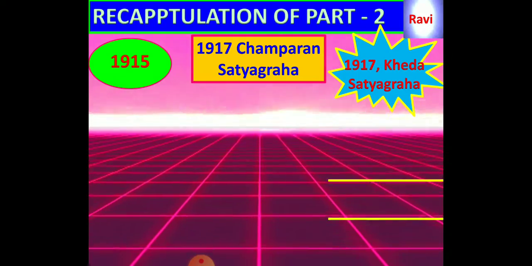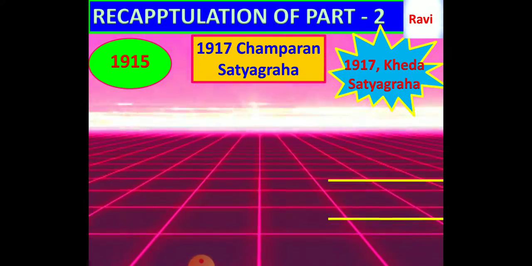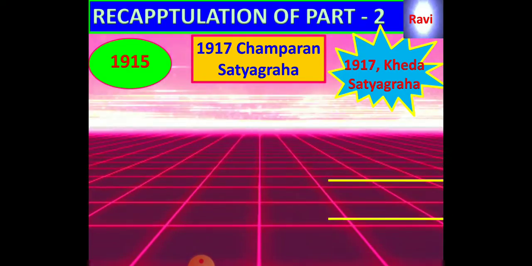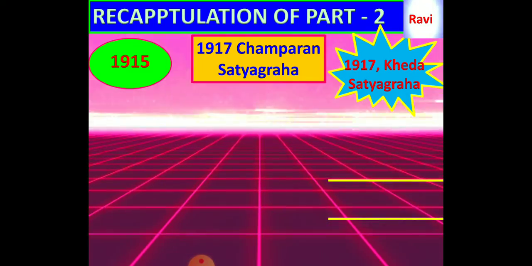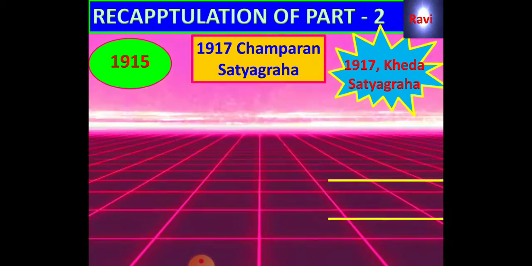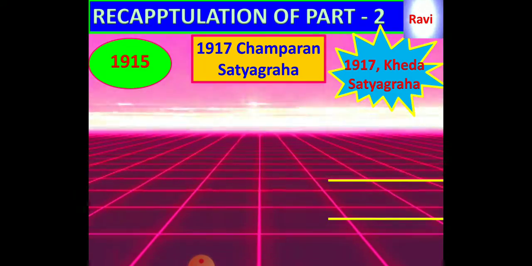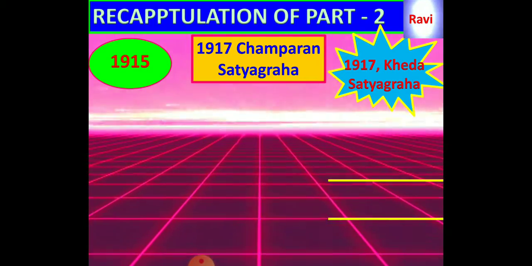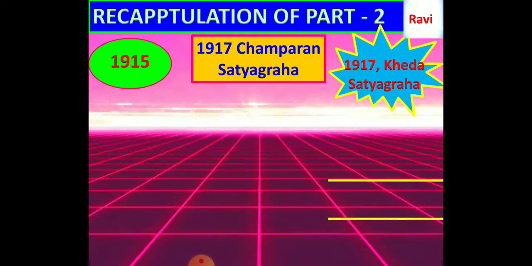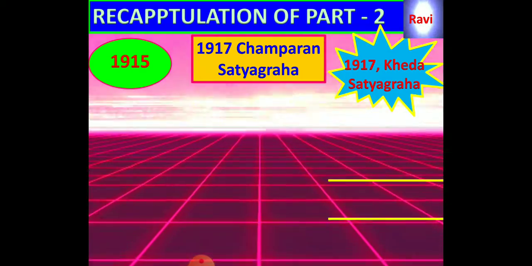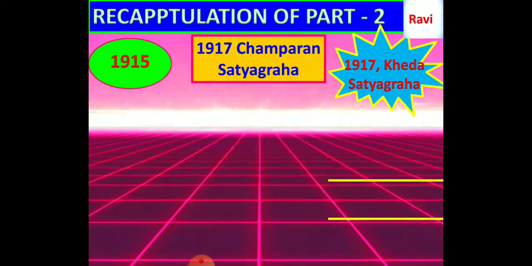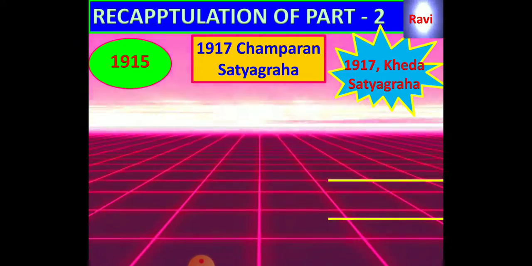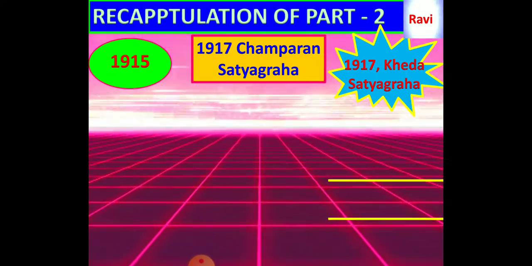Later again in 1917, Kheda was a place located in Gujarat. There, the farmers fought against the British East India Company, and Mahatma Gandhi organized this Satyagraha movement and supported the farmers, and he demanded the British East India Company withdraw the taxes imposed on the Indian farmers.